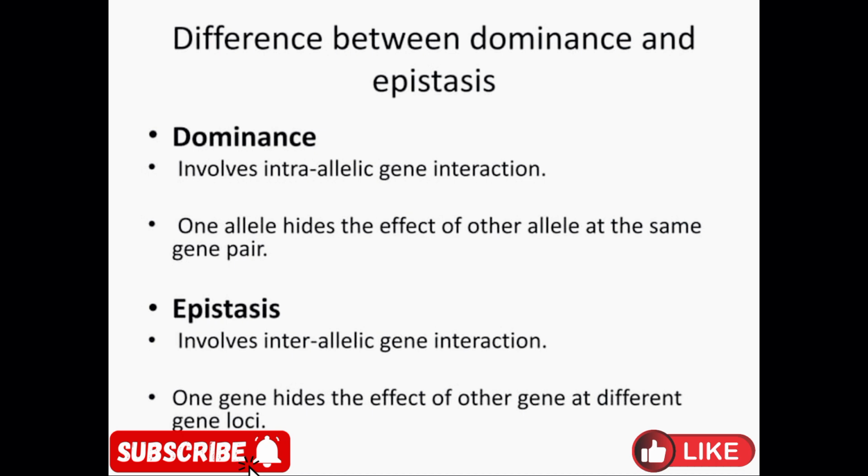Or we can also define dominance as the relationship between alleles of the same gene occupying the same locus, but epistasis is the interaction between different genes occupying different loci.